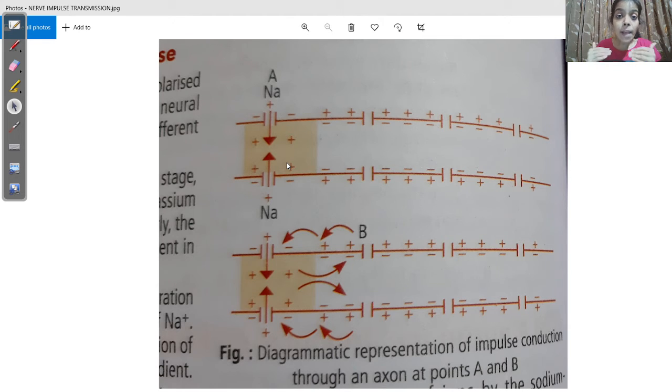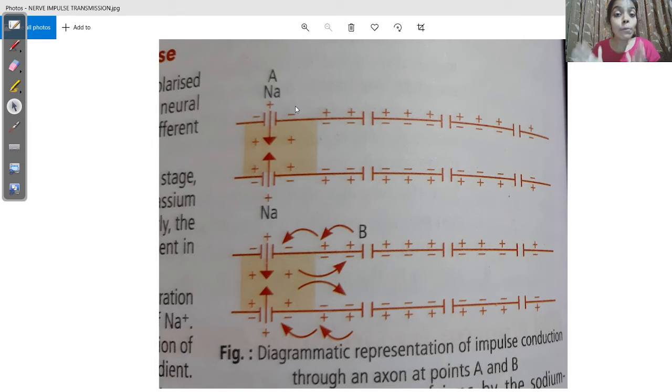Now when it is becoming 0, the influx of sodium ions becomes higher, and the efflux, meaning going out, of potassium ions becomes higher. So now the value will go towards the positive side more and more. From 0 it will become plus 20 millivolt, plus 35 millivolt.